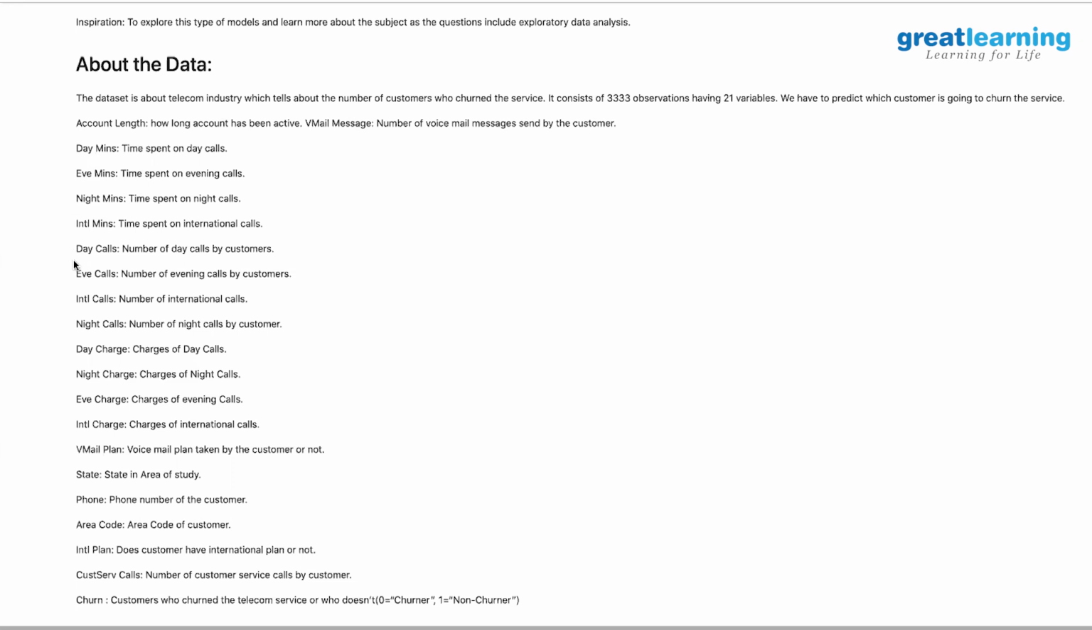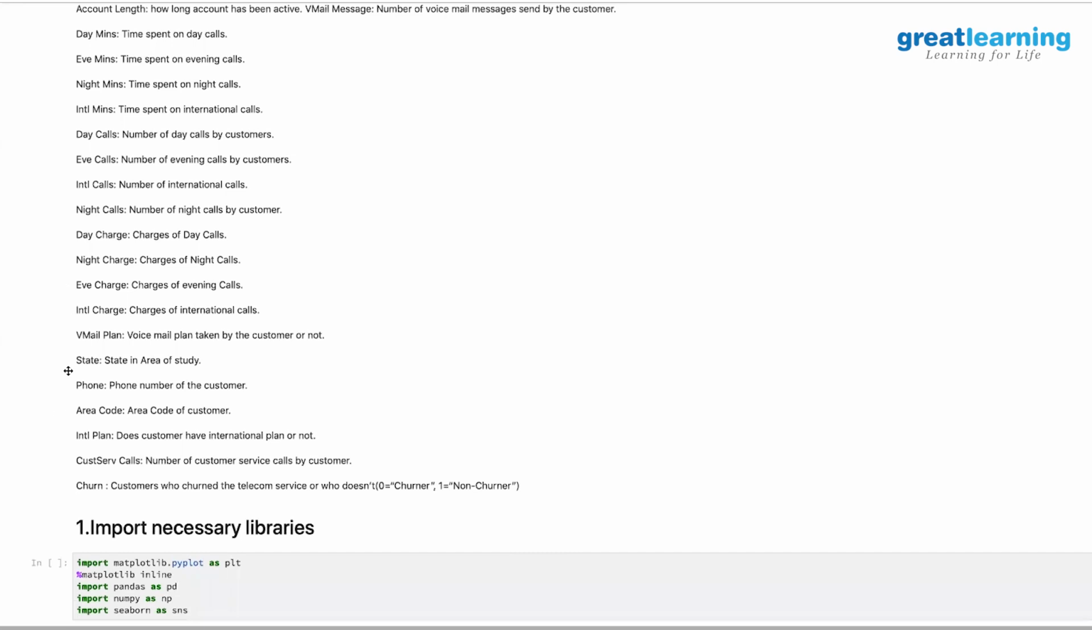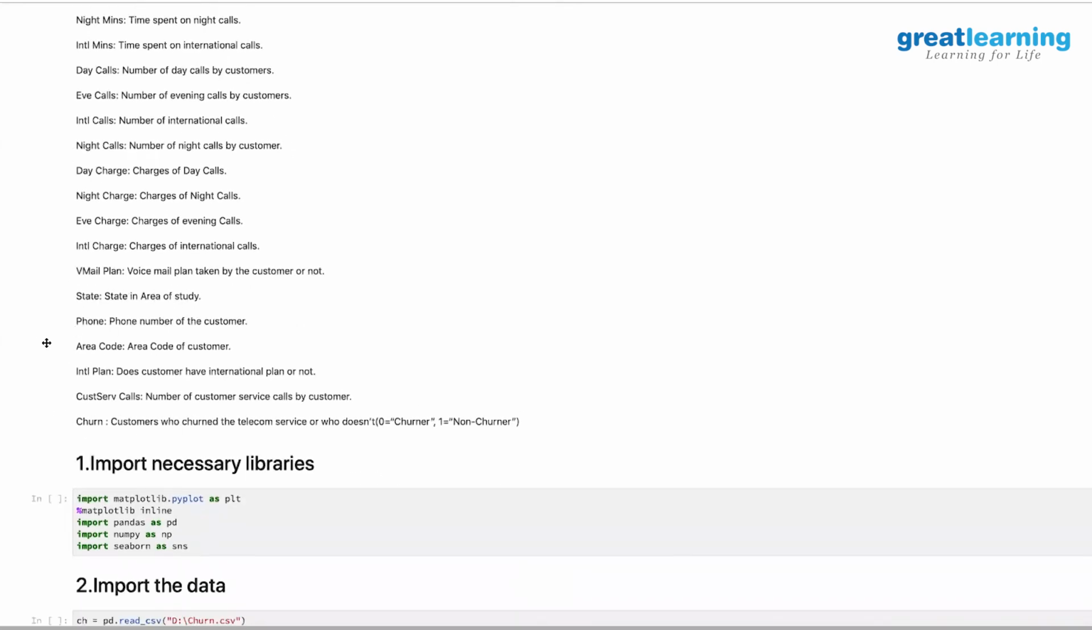How many minutes they are talking, how many calls they are making, and what the charges are for day, night, and evening calls. They calculate charges and international charges, whether they have a voicemail plan, which state they are in, their phone number, their area code, whether they have an international plan activated, and how many customer service calls they are making. This is all the data about the customers. Then what we are trying to find is whether the customer is churning, which means going away. They are putting 0 as churner, 1 as non-churner.